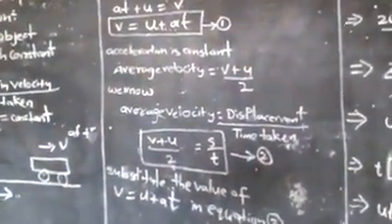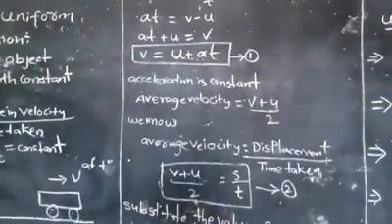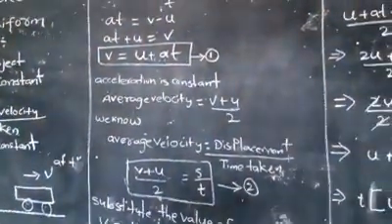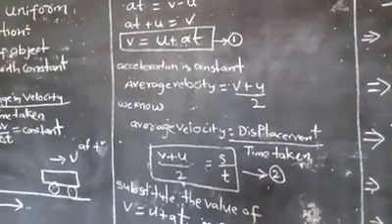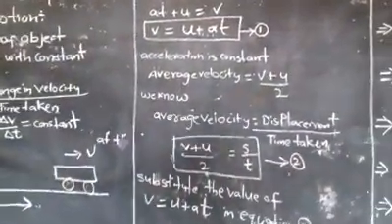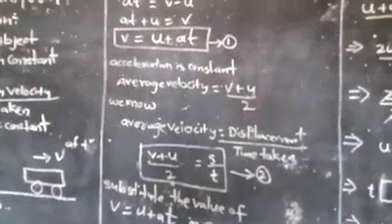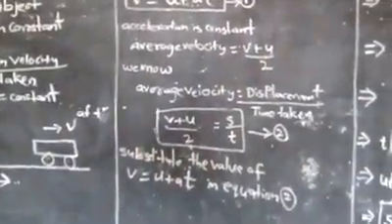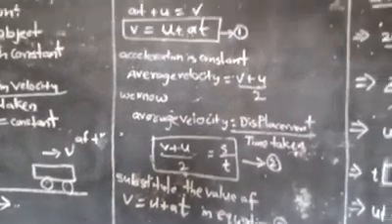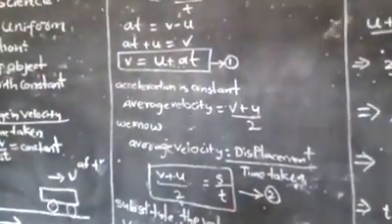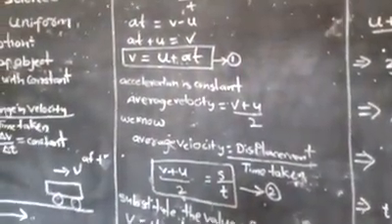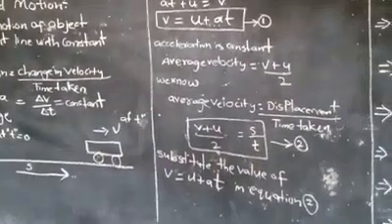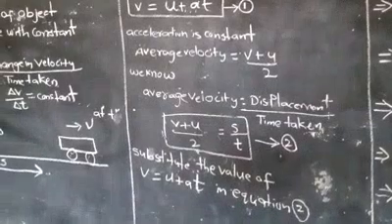Next, here v − u. When you shift u, the initial velocity, to the other side, minus u becomes plus u. So at + u = v. So finally we write that v = u + at. This is equation 1.